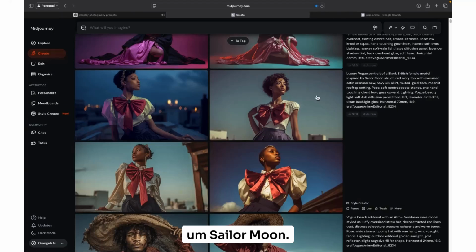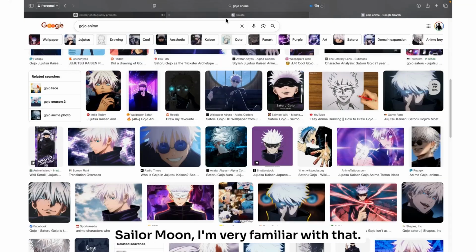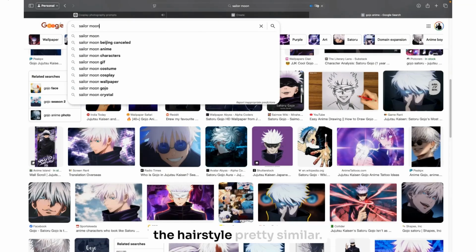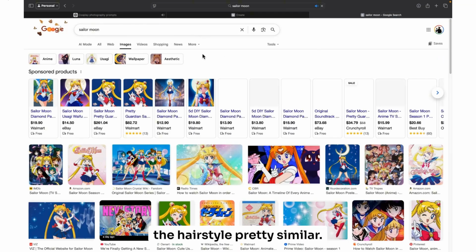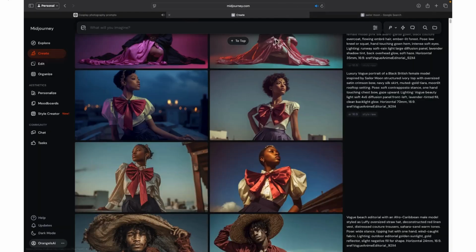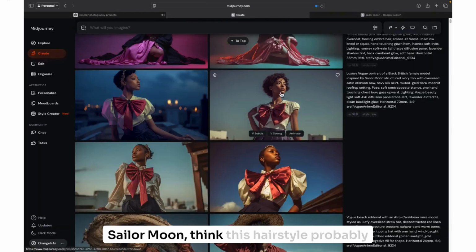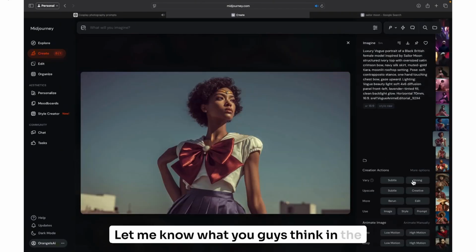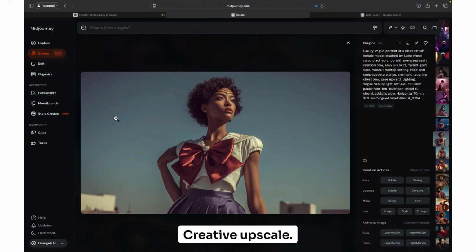Sailor Moon. Sailor Moon, I'm very familiar with that. I just want to make sure I'm getting the hairstyle pretty similar. Sailor Moon, I think this hairstyle probably fits it just a little bit better. Let me know what you guys think in the comments. Creative upscale.